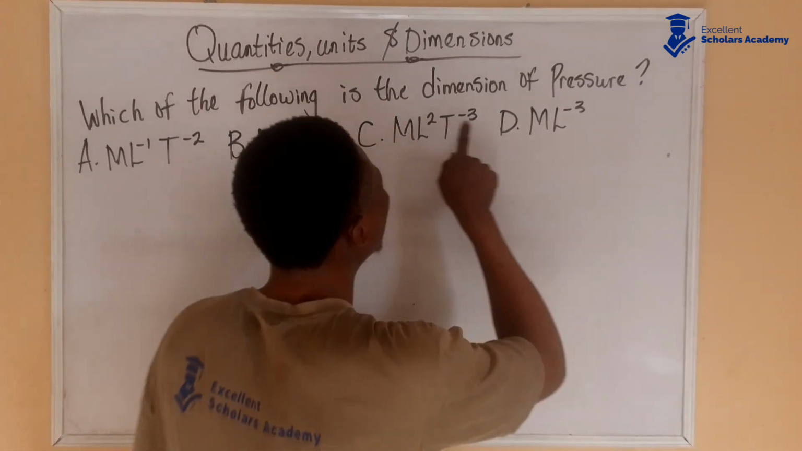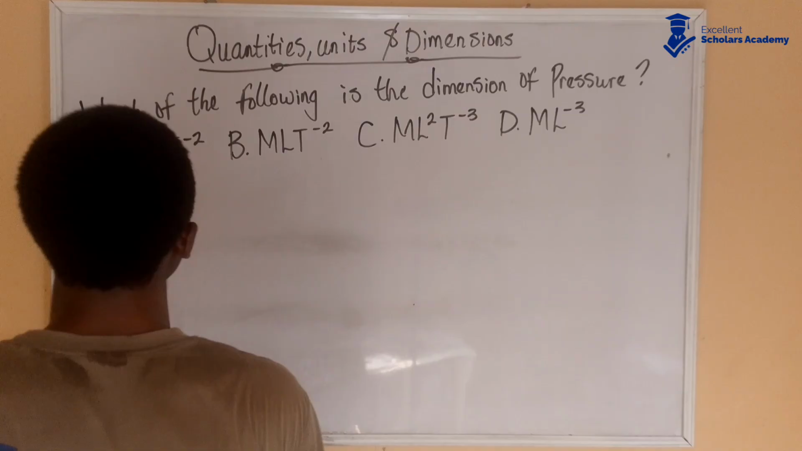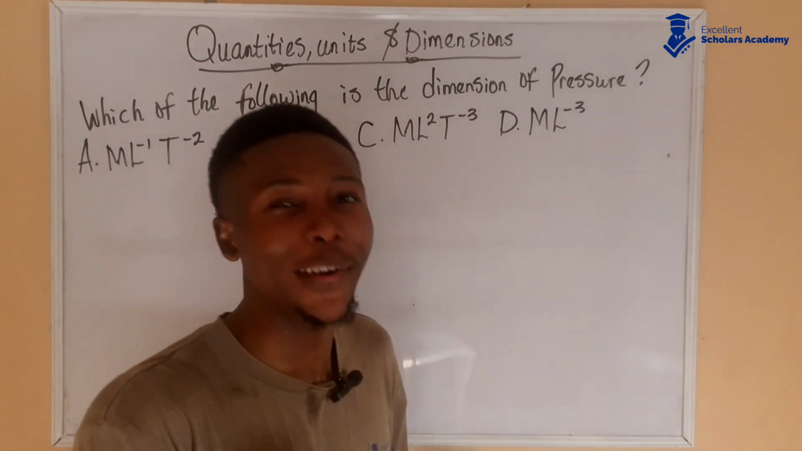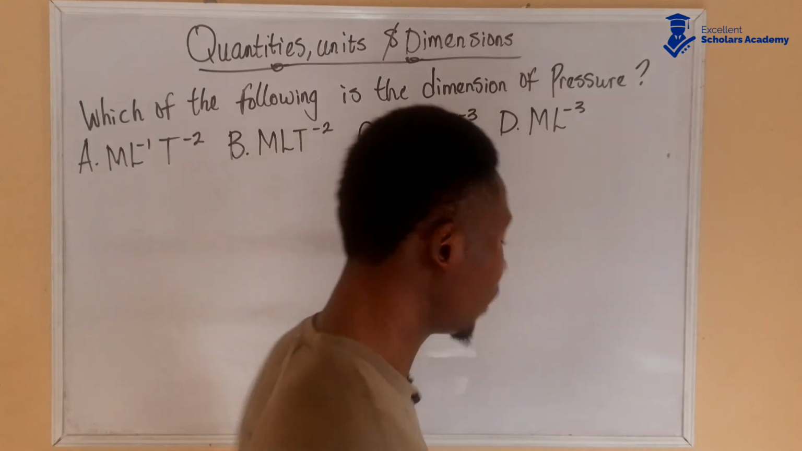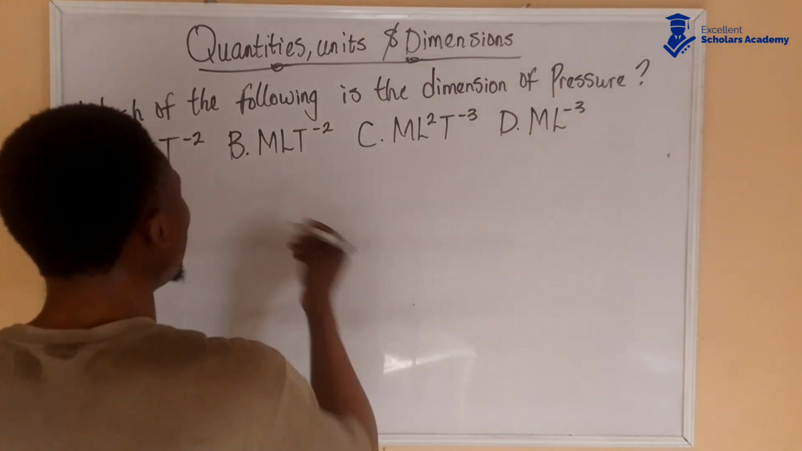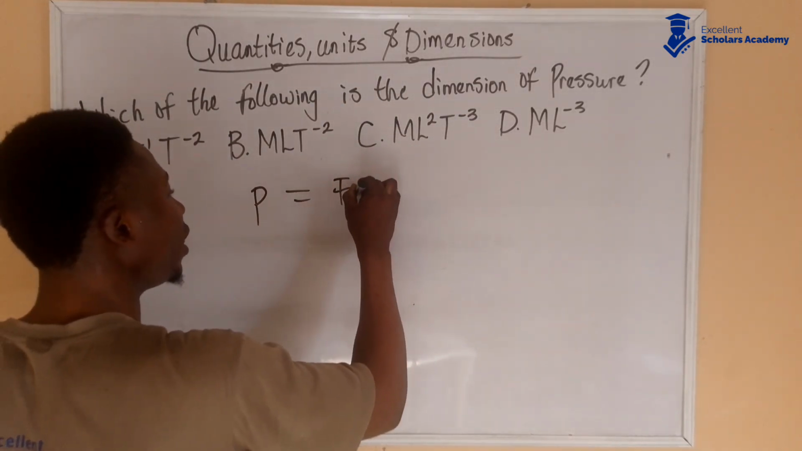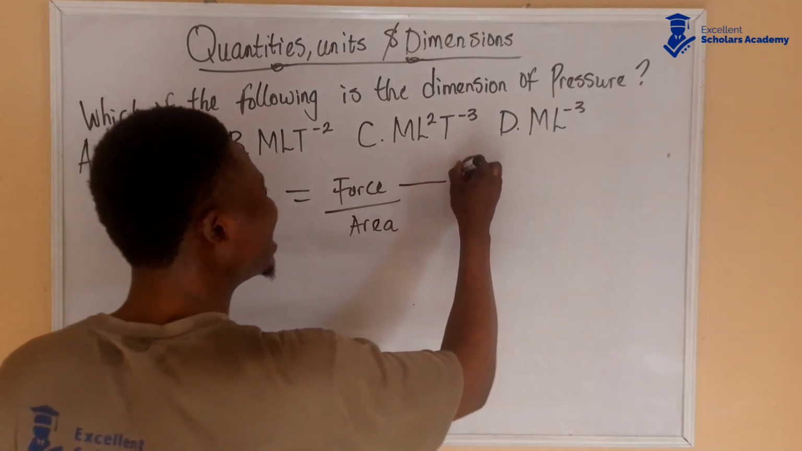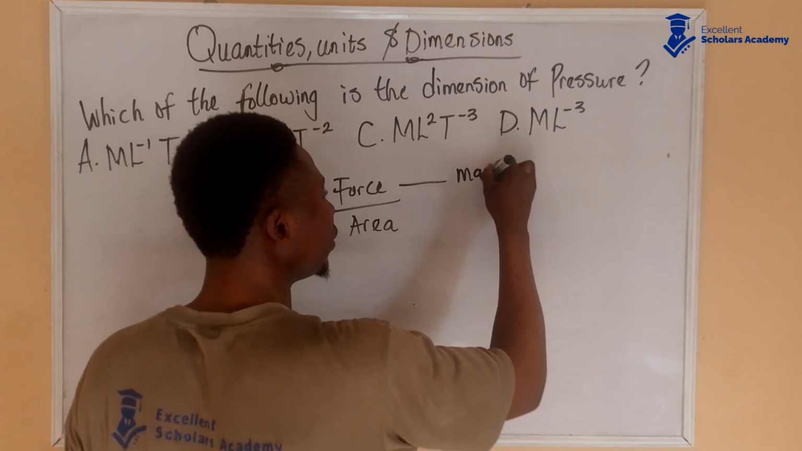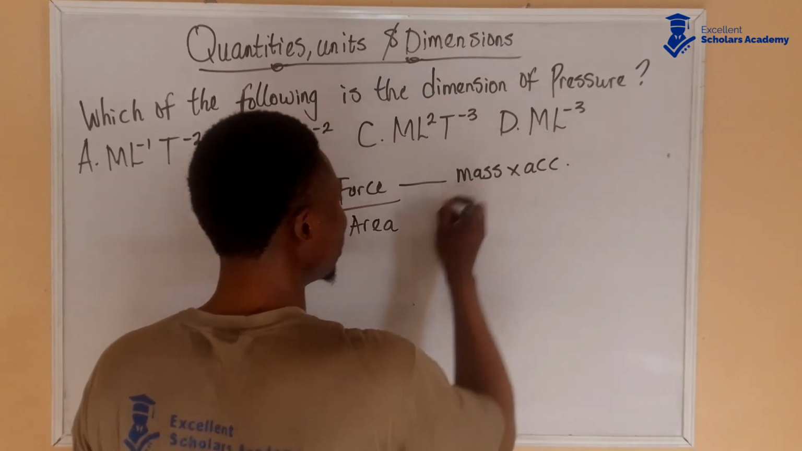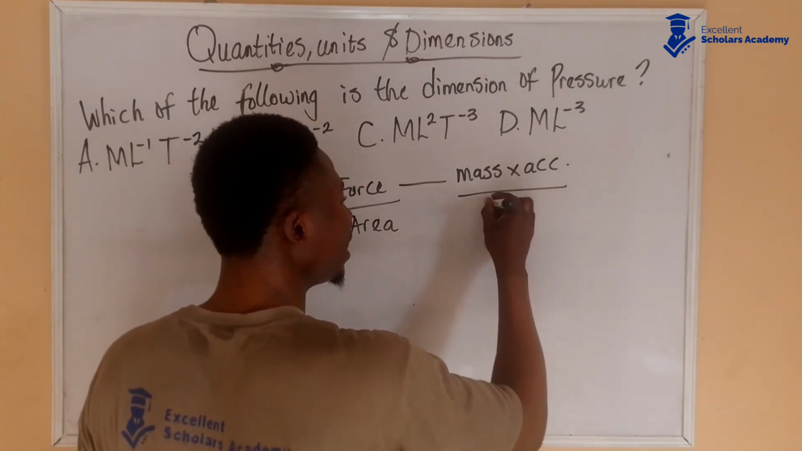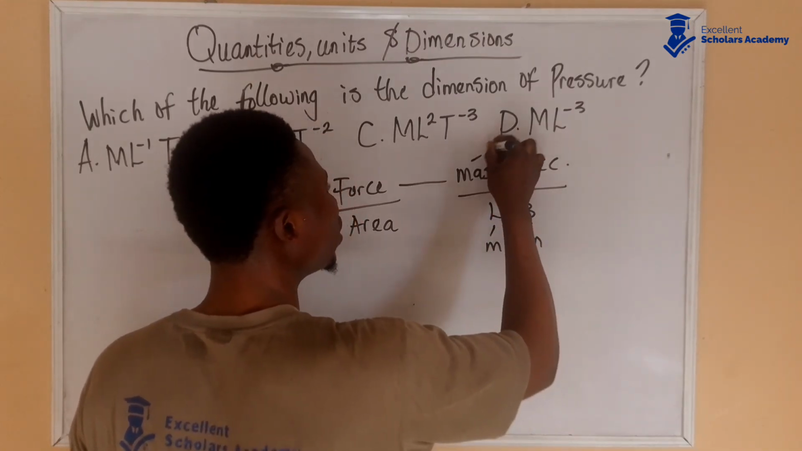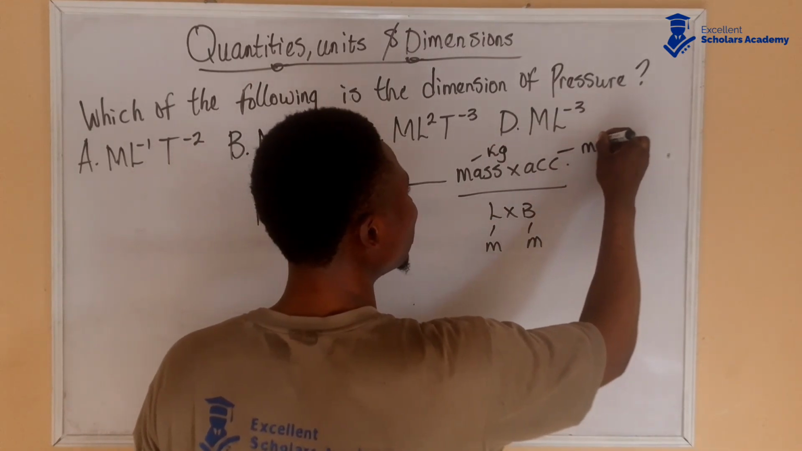Which of the following is the dimension of pressure? Now I told you, you either know the unit of a quantity to get the dimension, or you know the formula. So let's assume we don't know the unit. What's pressure? Pressure is force over area, and force itself is mass times acceleration. Mass times acceleration over area. Area is length times breadth, measured in meter and meter. Mass is measured in kilogram, acceleration is measured in meter per second squared.